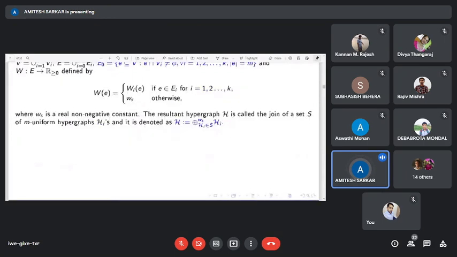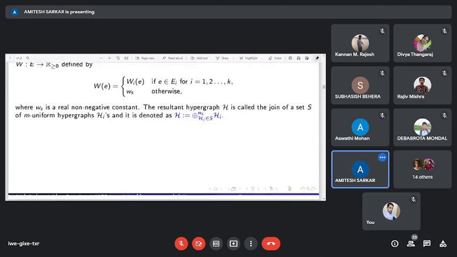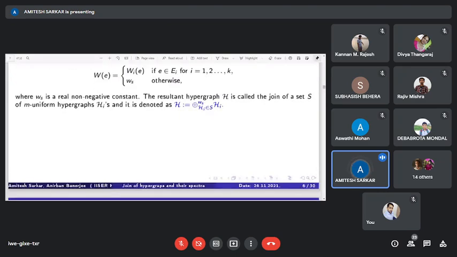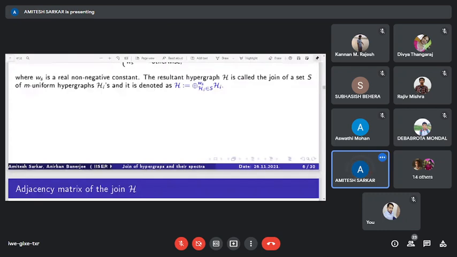For this newly constructed hypergraph, we write H equals the summation of Hi, Hi belonging to S. Now we want to find the adjacency spectrum of this newly constructed hypergraph using the adjacency spectrum of the Hi's.